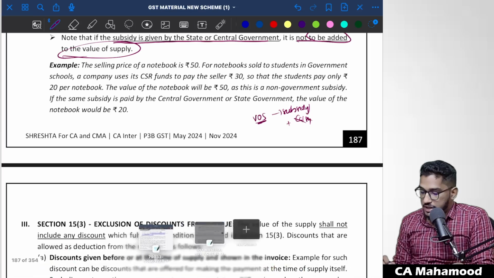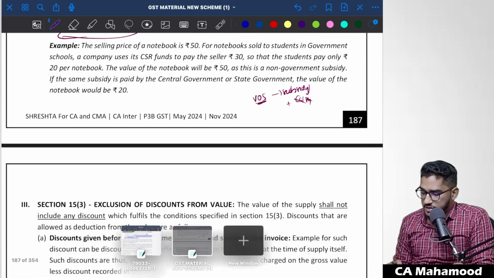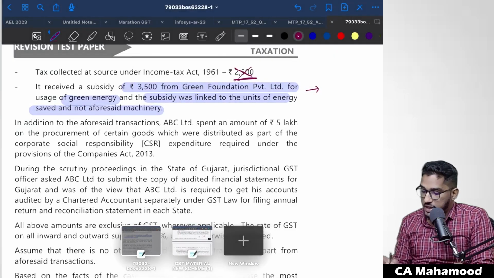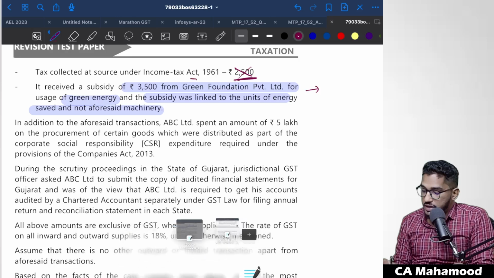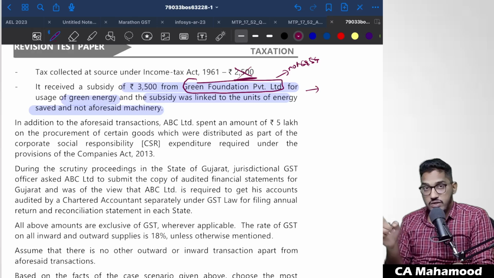So if you see here in the given case scenario, who is giving that subsidy? They have told they have received a subsidy of Green Foundation. So is it a government? Is it central government or state government? No, subsidy is not received from central government or state government. Okay, very good. But there is one more condition.